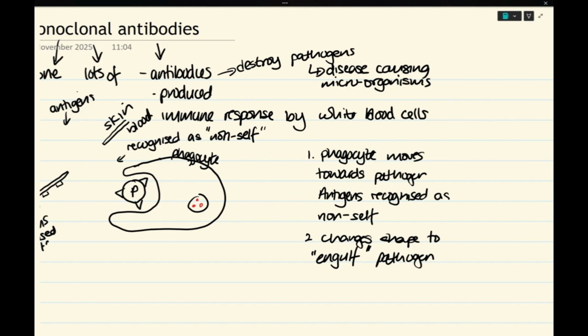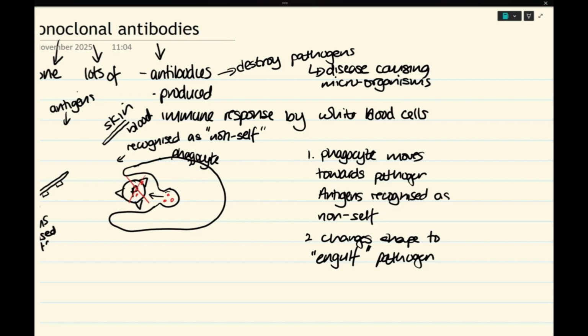And this vesicle containing enzymes now moves towards the membrane. It joins with that membrane like this, which means then the enzymes can be released from the vesicle onto the pathogen, and these enzymes destroy the pathogen.